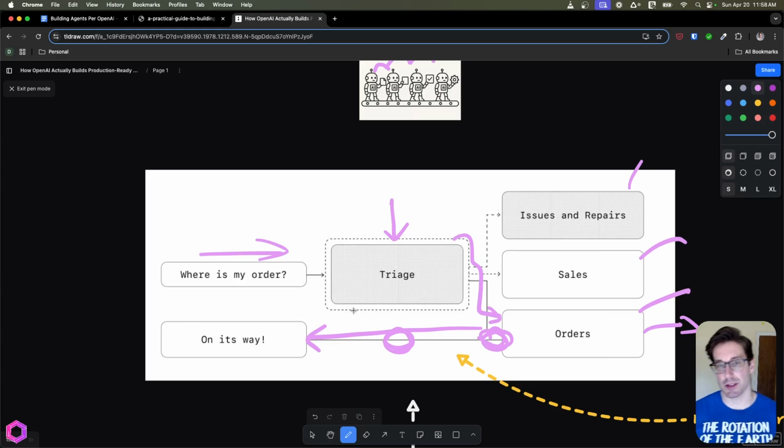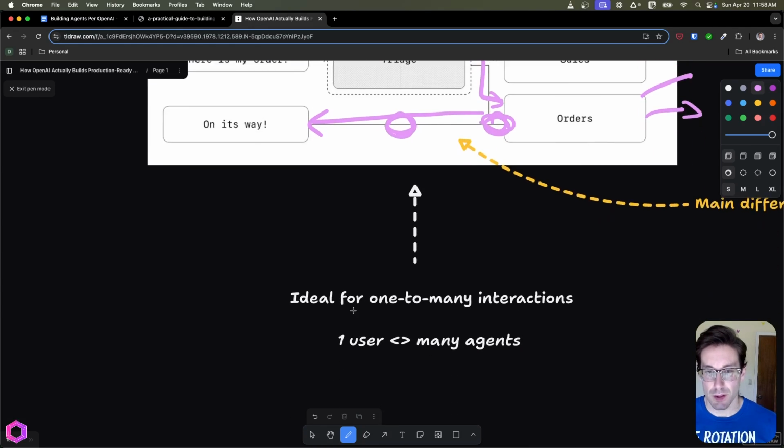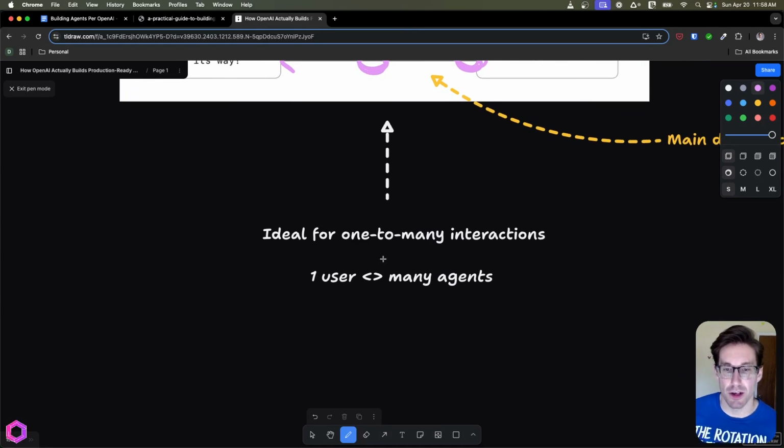And this is what the difference is for decentralized. In this case, the triage agent passes off the conversation to the other agent to then respond to the user. And in this case, this is ideal for one-to-many interactions. This is when you have tons and tons of interactions where the user could ask for all types of things and all types of agents, and it's likely best for us to break that out. Instead of having one agent that does all, we'll have many agents that interact with the user.